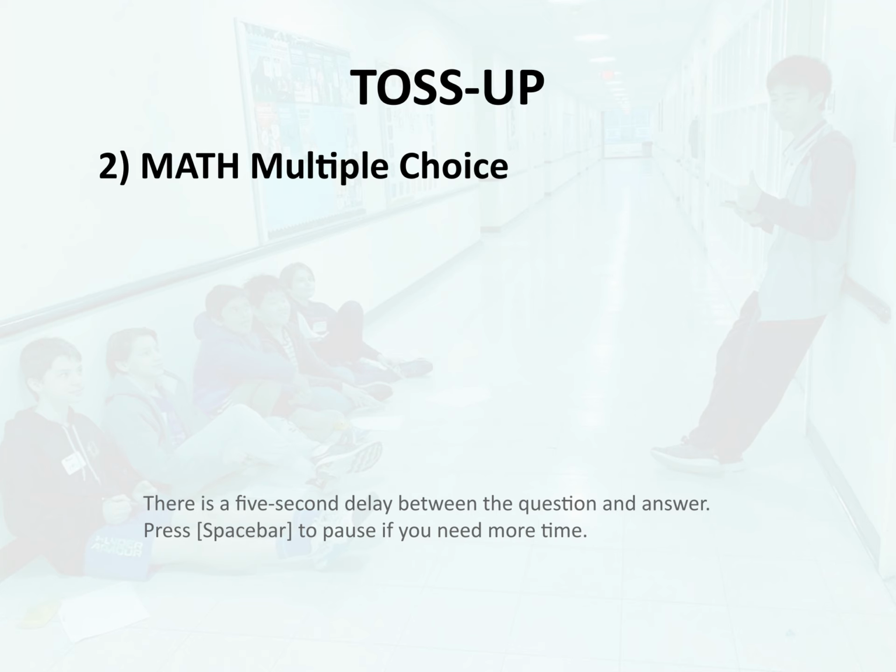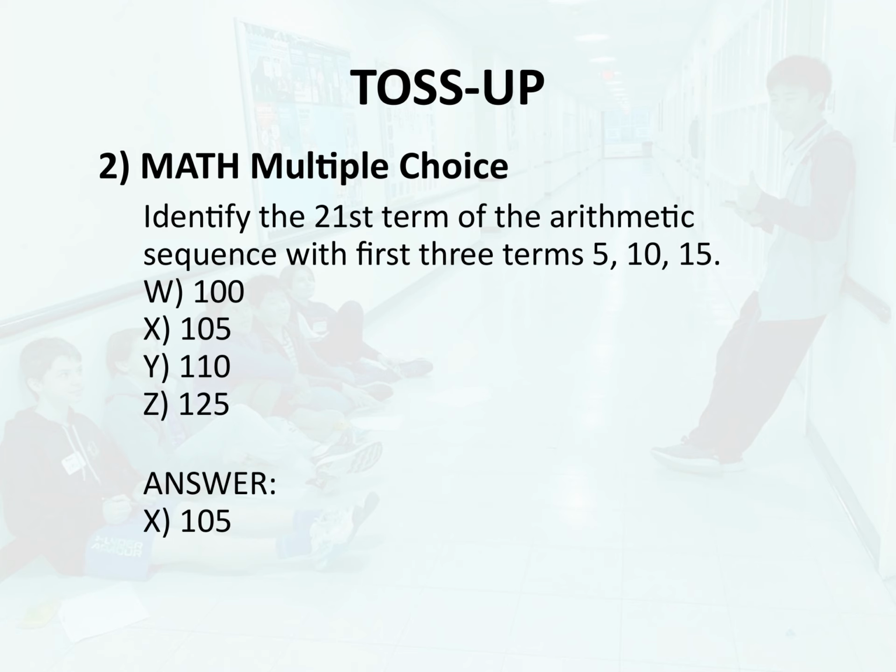Toss-up 2. Math. Multiple choice. Identify the 21st term of the arithmetic sequence with first three terms 5, 10, 15. W. 100. X. 105. Y. 110. Z. 125. Answer. X. 105.